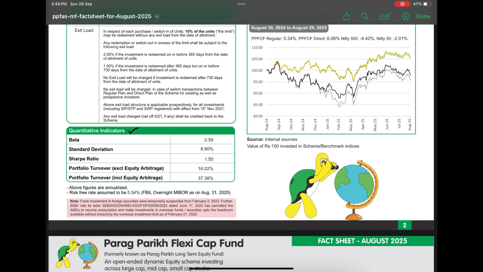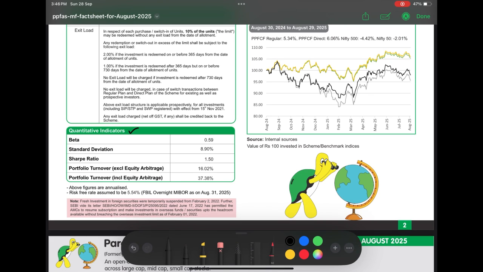Now let us understand the quantitative indicators of this fund. First is the beta of the fund. In simple terms, beta indicates the percentage change in the fund in respect to the change in the market, usually considered Nifty 50. Having a beta lower than 1 indicates that the fund is less volatile than the market, although it puts a slight limitation on the rise, but it also safeguards from the downturn. Considering both the Indian and the US market to be overvalued in today's time, having a lower beta would definitely reduce the risk of fall in case of any major correction in the near future.